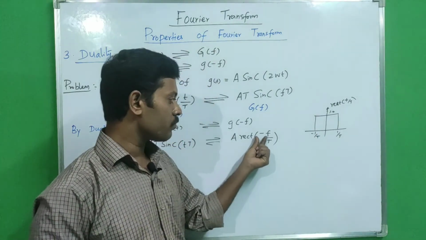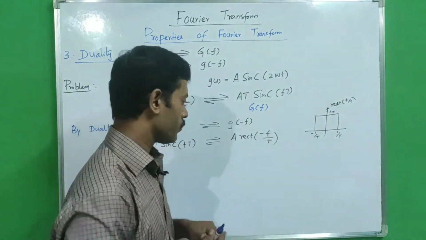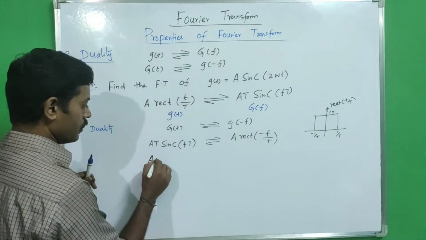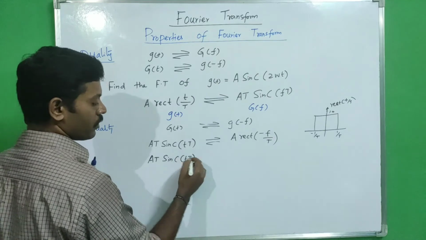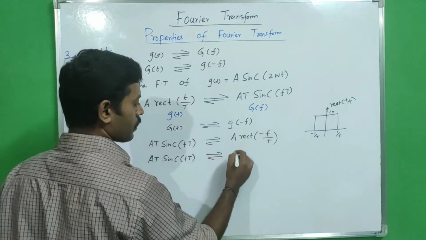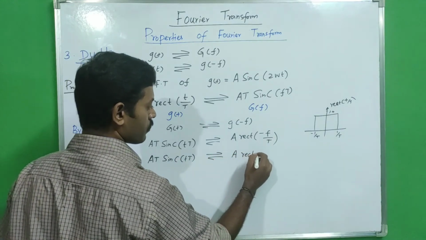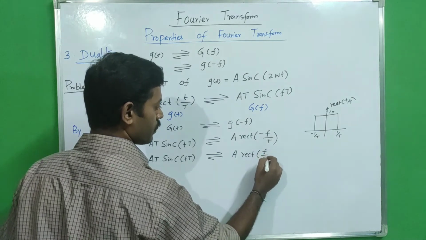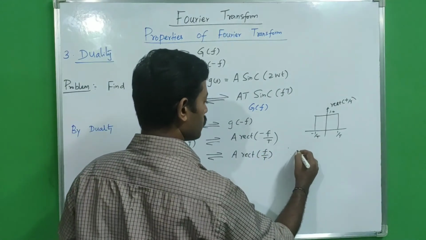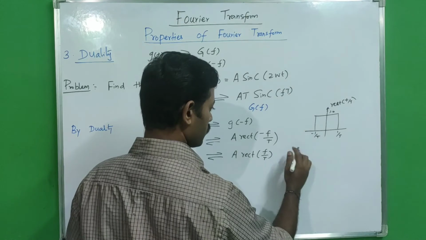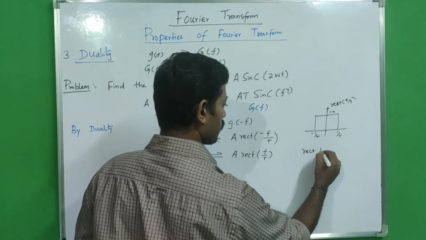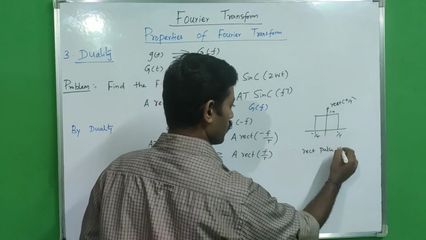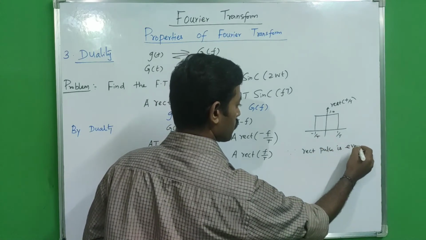So we can replace minus f by plus f. So A T sinc tT has a Fourier transform pair with A rect of f by T, since the rectangular pulse is an even function.